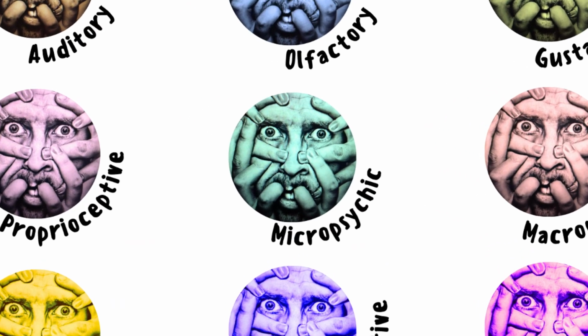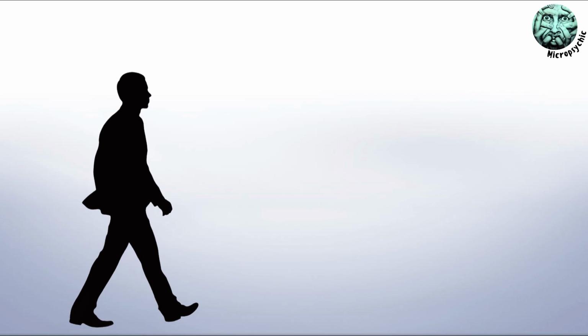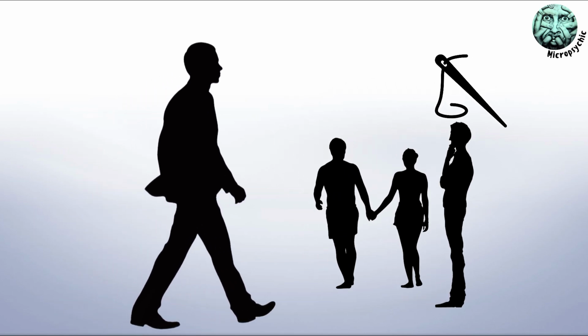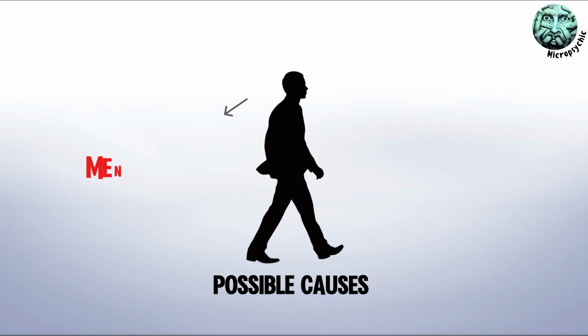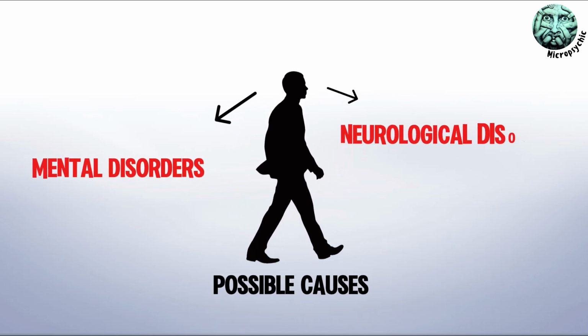Micropsychic hallucinations involve perceiving objects or people as miniature. For example, a person might see tiny people or small objects. Causes can be linked to mental disorders or neurological disruptions.